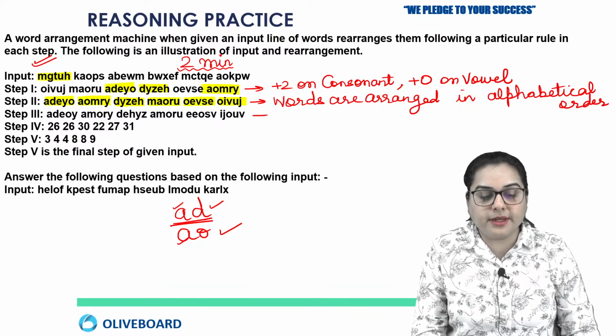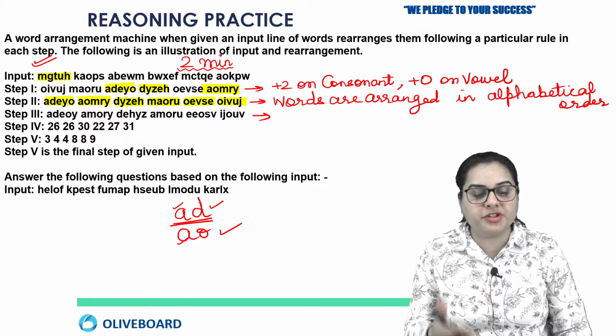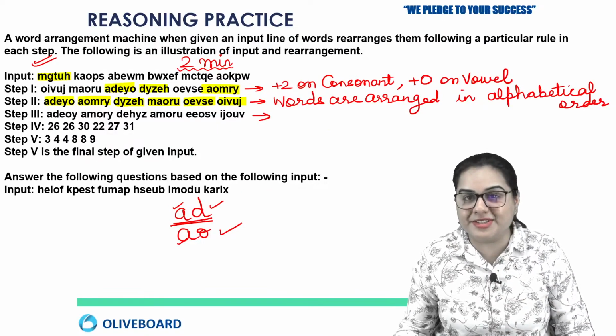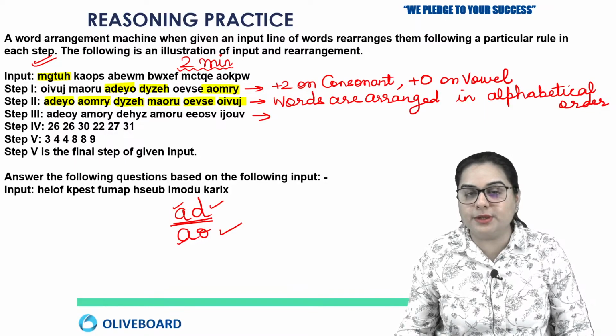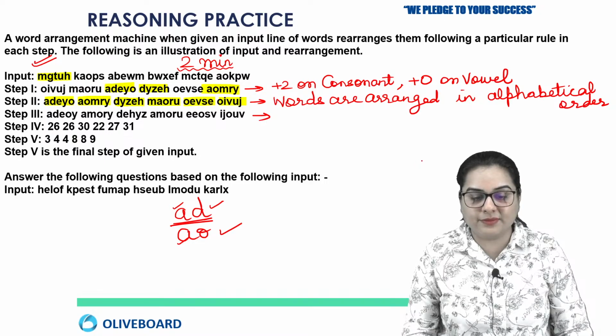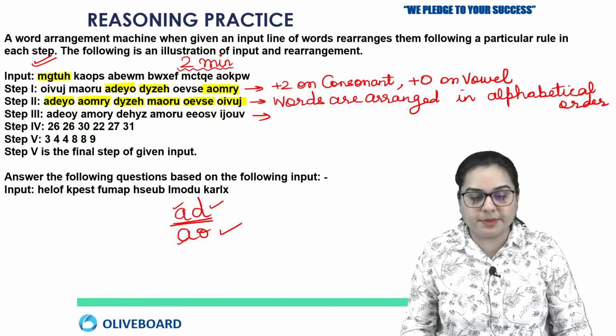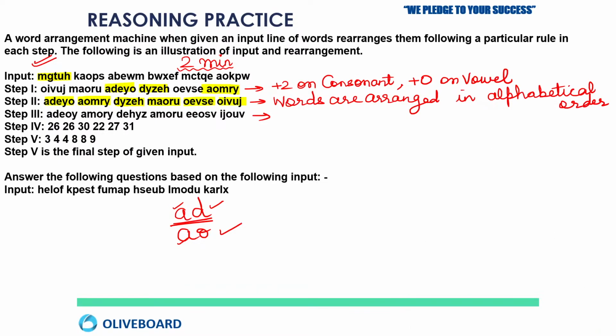Now in the third step, you have to check the third step. So answer me in the comment section how this third step is arranged. What is the rule that we are going to apply in step number 3? Okay, in the third step, what is happening?